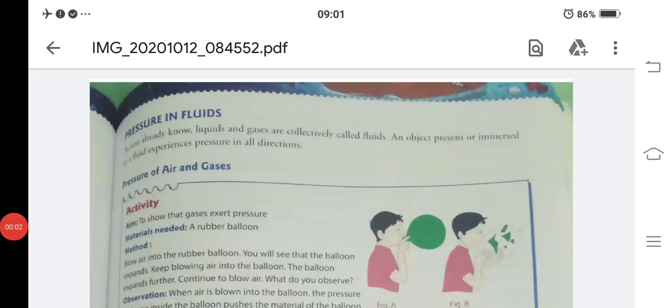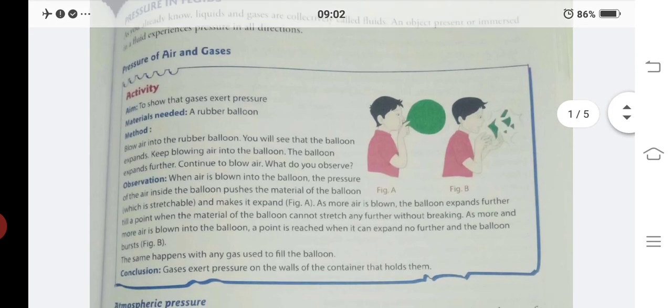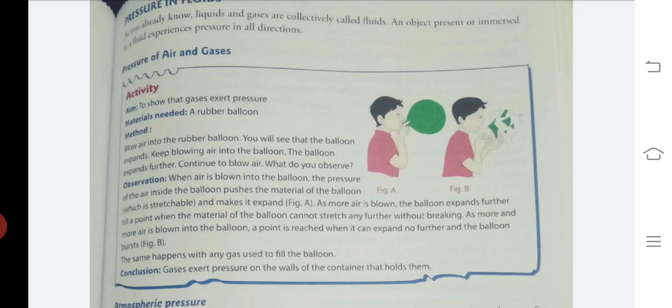Good morning, students. In the last topic of pressure, we are going to study about pressure in fluids. As we all know, liquids and gases collectively are called fluids as they can flow. So, first, let us see some activities based on these. So, first one is to show that gases exert pressure.